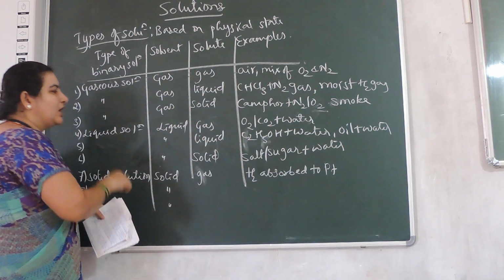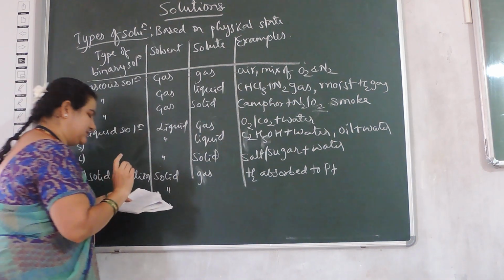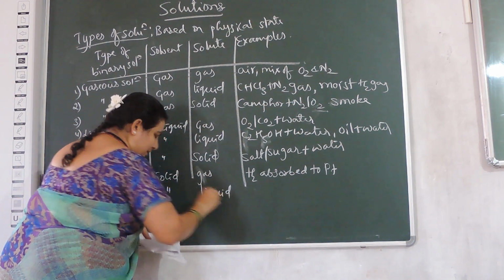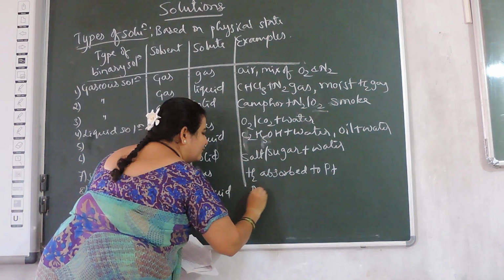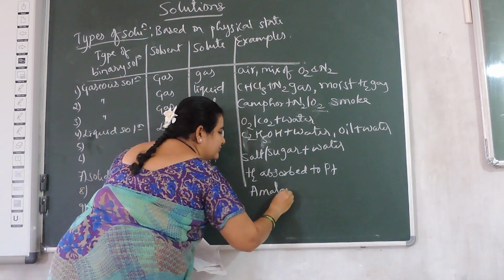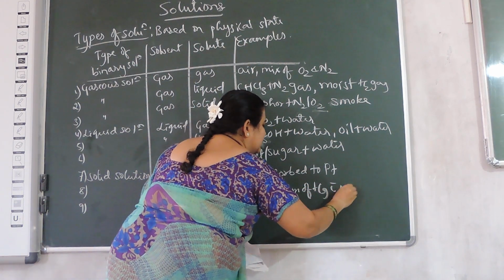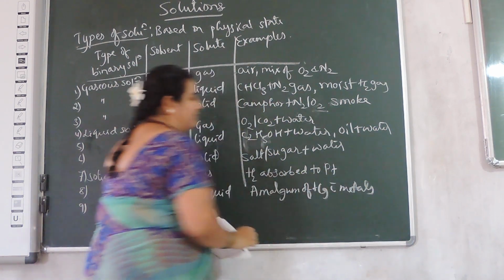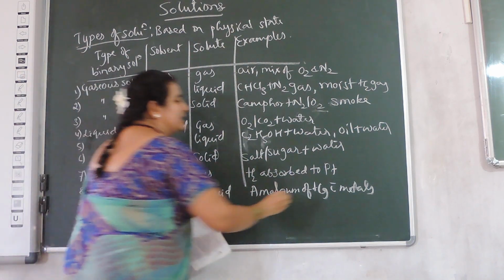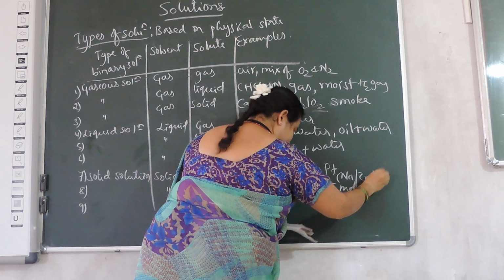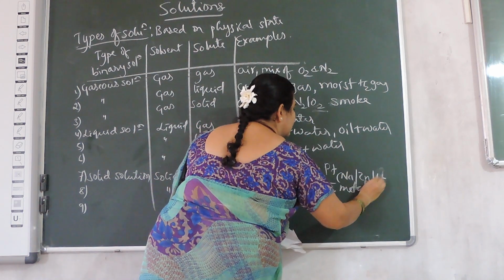Next, solid is the solvent, solute is a liquid: then second type, it forms an amalgam of Hg with metals, like sodium, zinc or platinum or gold.